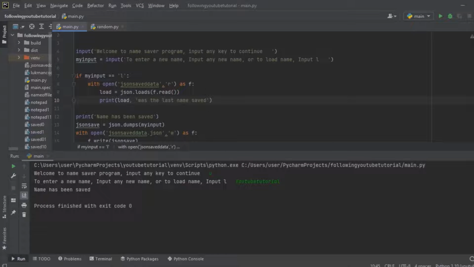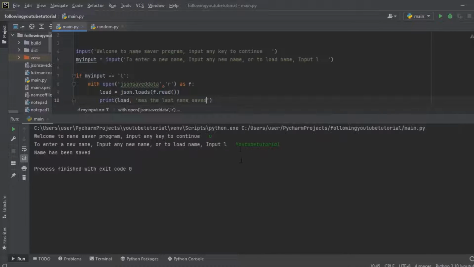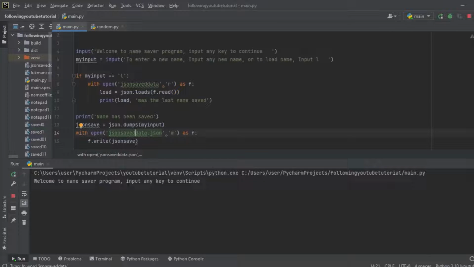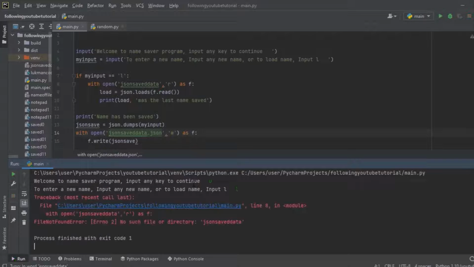As from here now, I want to show you something. We wrote a YouTube tutorial as the last thing. That's what we input as our name, and we saved it right over here. So we want to check now. Let's run it and check if we truly saved this YouTube tutorial. So, welcome to name saver program, input any key to continue. It says to enter new name, input any name. To load, input L. I'll press L.